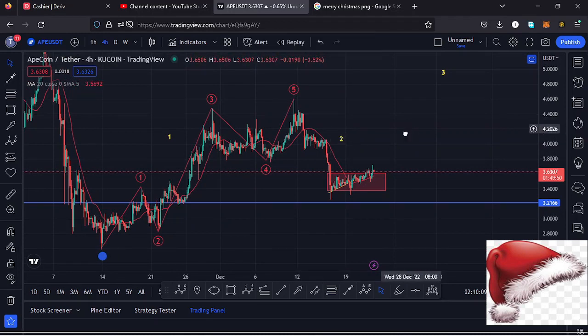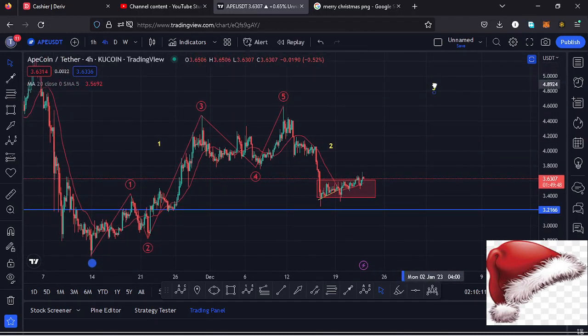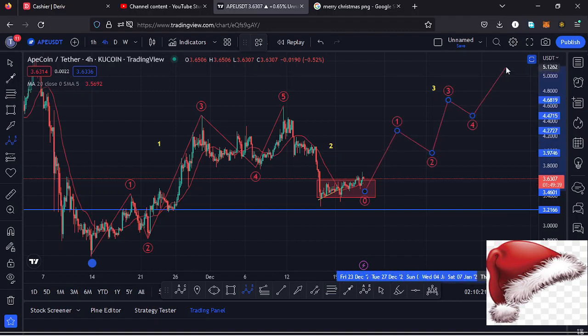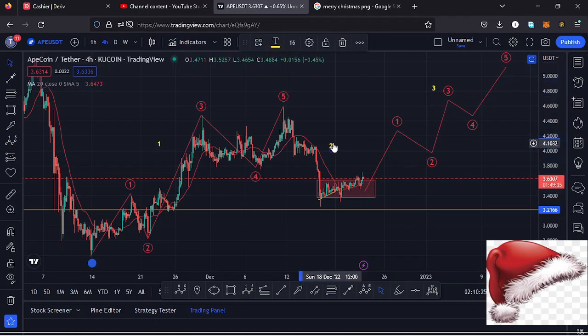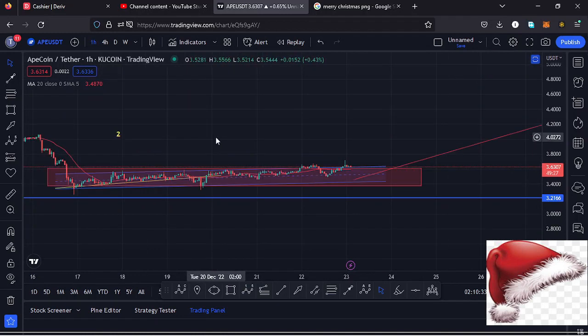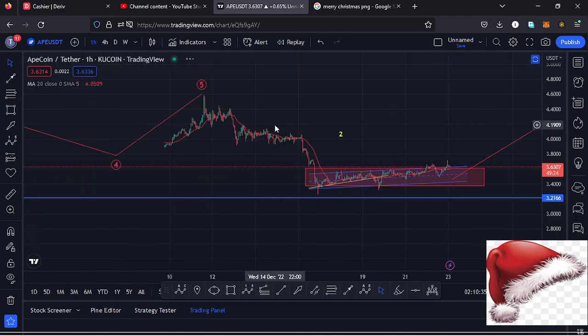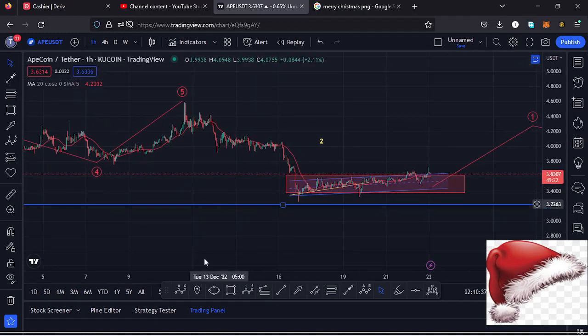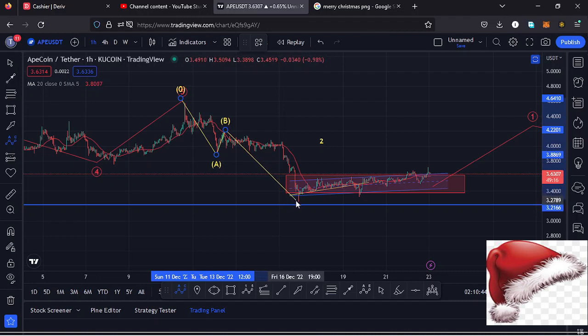And very soon I'm expecting that bounce to the upside in the formation of a higher Elliot wave count 3, which is an impulsive wave. And because of its impulsive nature, I will also be expecting to see fractal waves in formation within that higher Elliot wave count 3 to the upside. And in the formation of a second wave, which is a corrective wave, we also expect to see an ABC corrective structure. And I believe we are seeing such a structure right here on the 1 hour chart, where we can have that ABC corrective structure having this as the wave A, then we saw that wave B, then continued pushing even lower in the formation of that wave C.